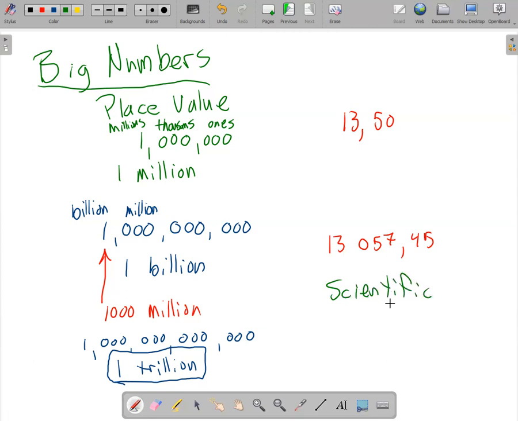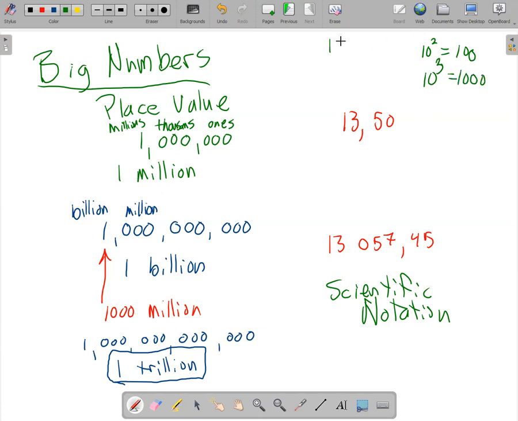And what scientific notation does is it uses powers of 10, right? Because we know that 10 squared is 100. And we know that 10 cubed is 1,000. Oops, not 2. Cubed is 1,000. And I skipped one before that.